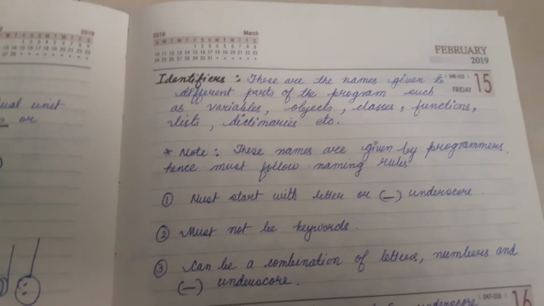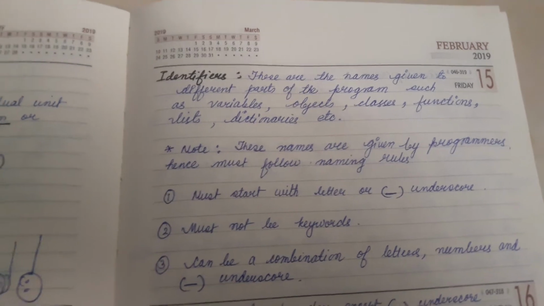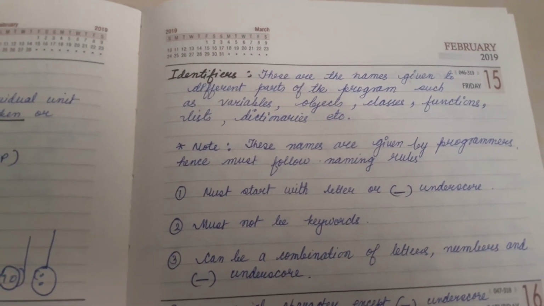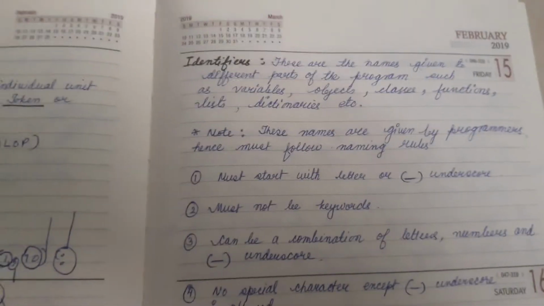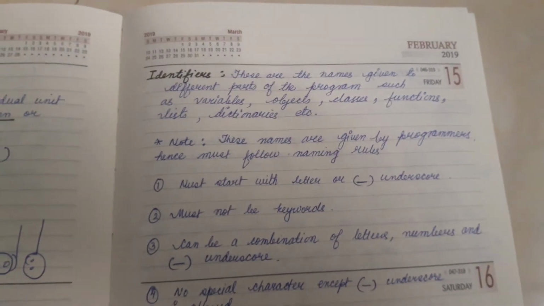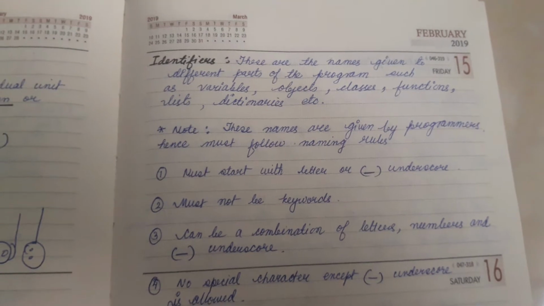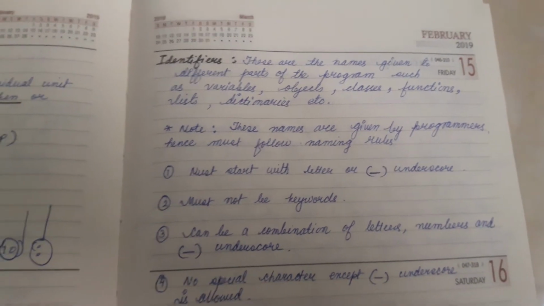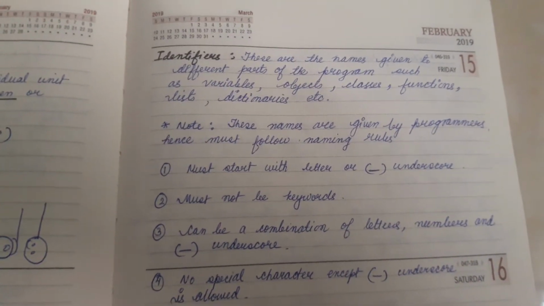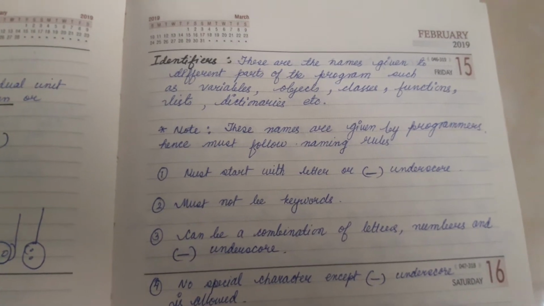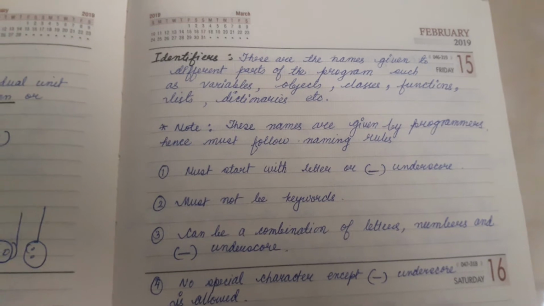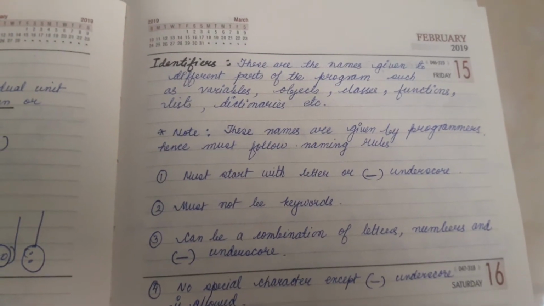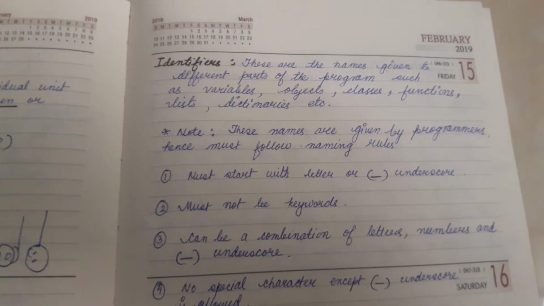These are the names given to the variables that the programmer is going to use in the program. Now, there is a special note: these names are given by programmers, hence must follow certain naming rules. Obviously, because the programmer is going to use them as part of the program, we have to follow certain rules. These rules may be different for different languages.